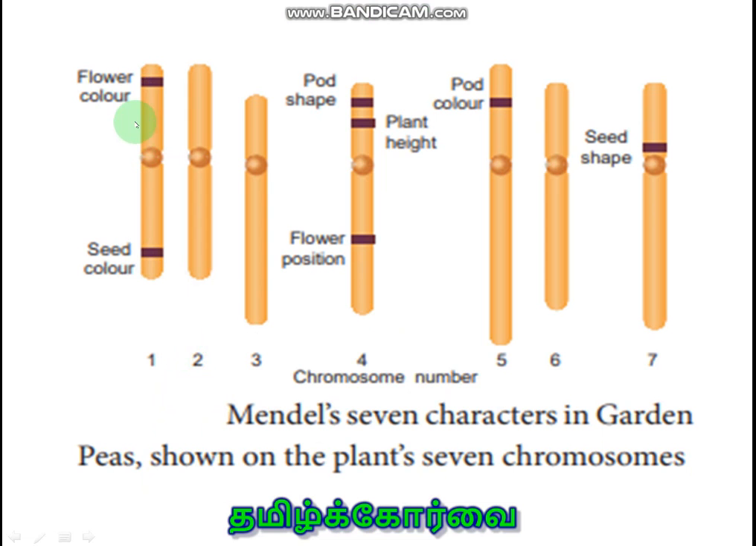And here Mendel studied 7 characters and their locus are given. Right, here seed shape we already studied. It is present in the 7th chromosome and this is the position. It will not change for all the plants of Pisum sativum.